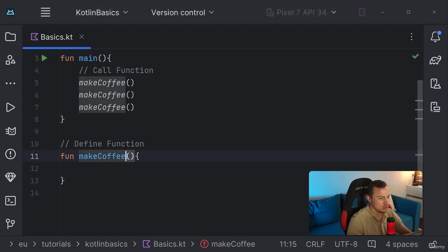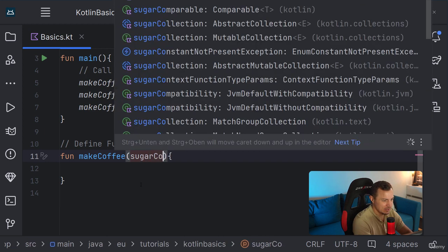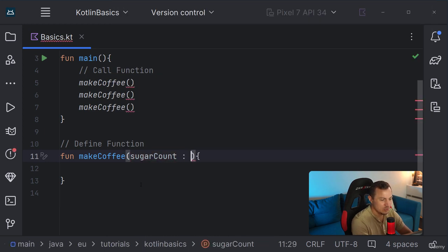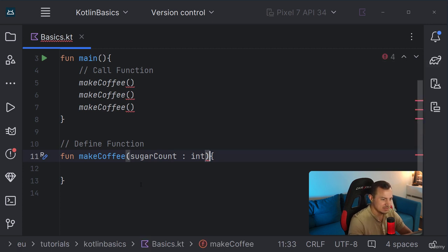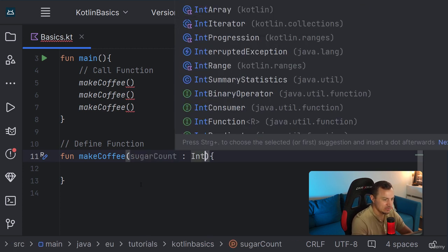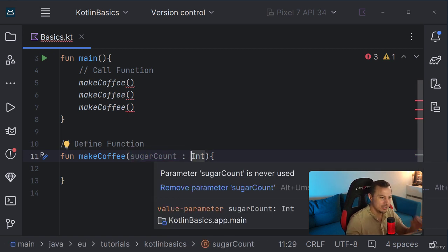So I'm going to call this sugar count, and this will be of type int. All right. And here I have to use it like this. So this sugar count will be of type int, which means it will be a whole number.